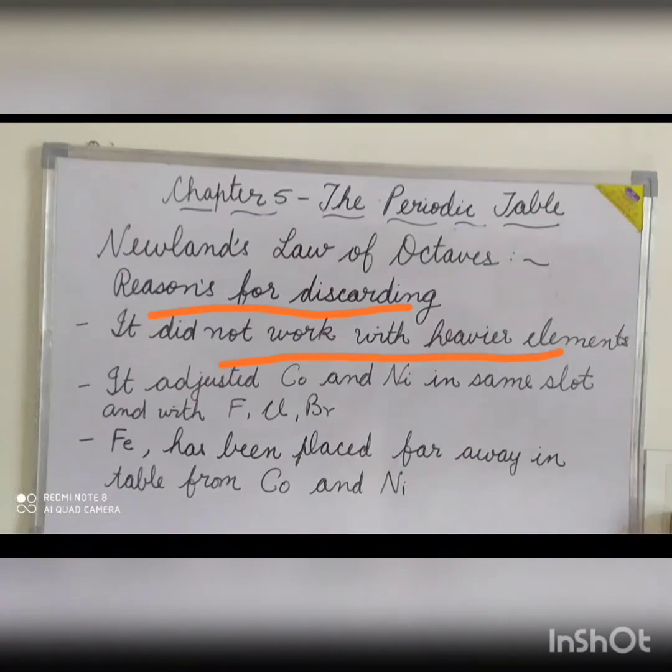In Newland's octaves table, he adjusted the elements cobalt and nickel in the same slot, and these were placed in the same column with fluorine, chlorine, and bromine, which have very different properties than these elements. Iron has been placed far away in the table from cobalt and nickel, although their properties were the same.